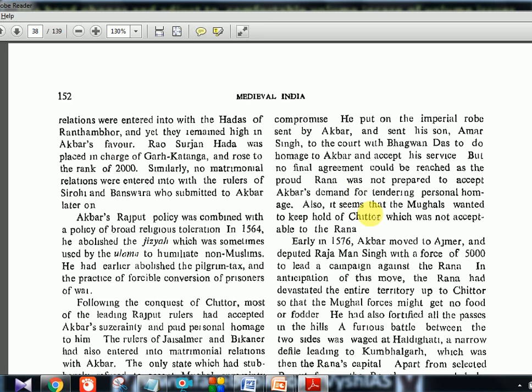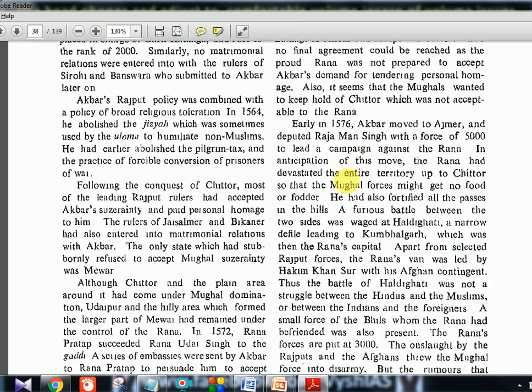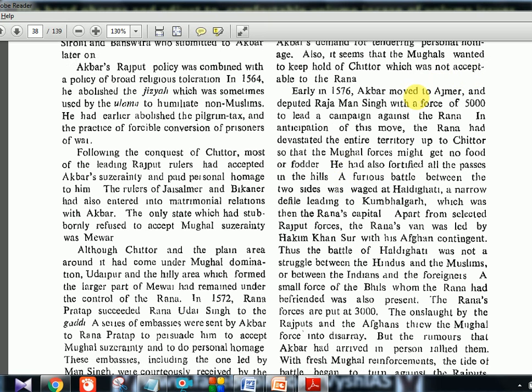Now, also it seems that the Mughals wanted to keep hold of Chittor, which was not acceptable to the Rana. So there were problems, and that is why Rana and Akbar will be having the war. Later, in 1576, Akbar moved to Ajmer and deputed Raja Man Singh with a force of 5,000 to lead a campaign against the Rana. In anticipation of this move, the Rana had devastated the entire territory up to Chittor so that the Mughal forces might get no food and fodder.